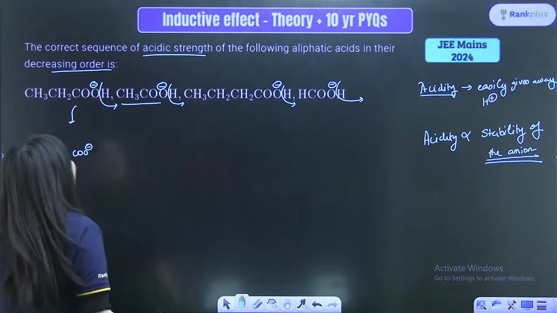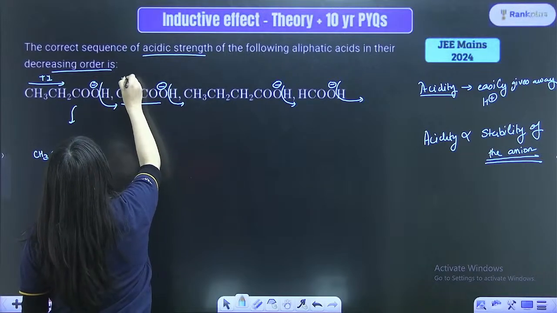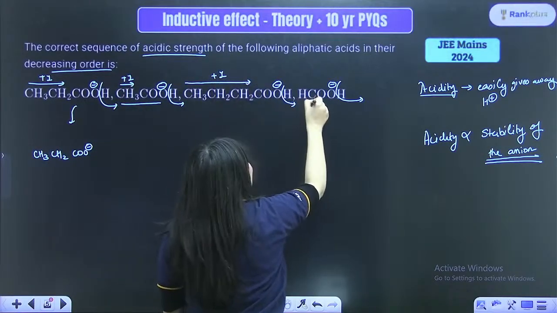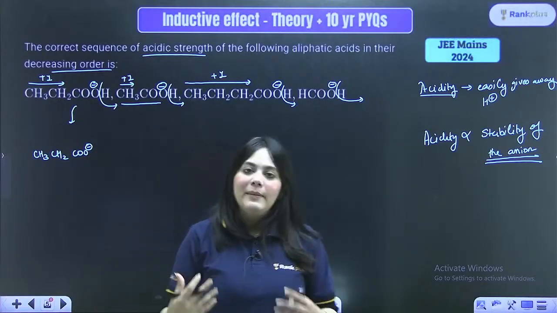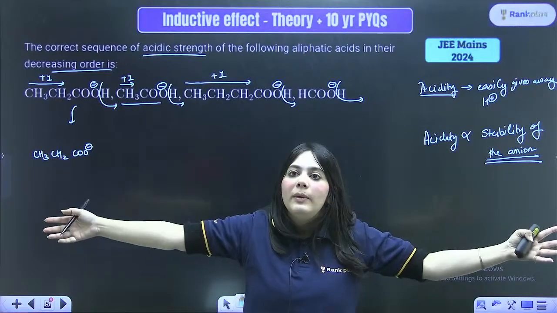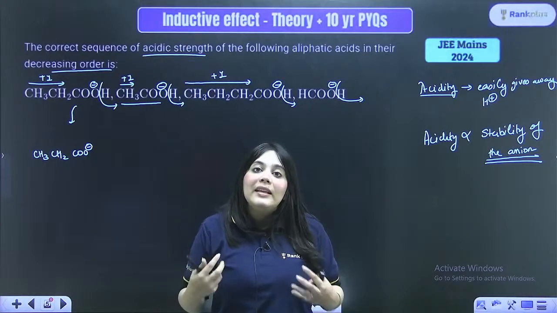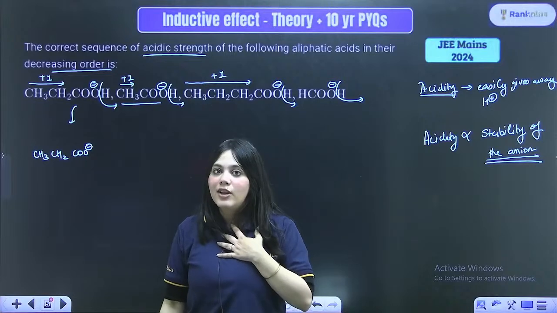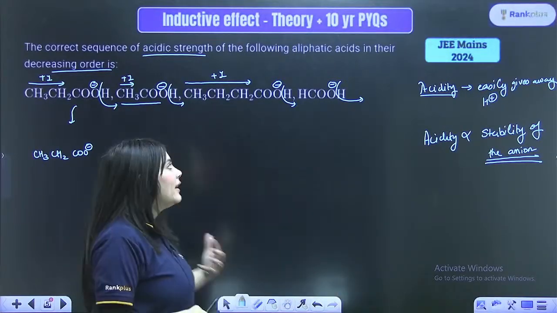So can you see, to all these anions plus I effect is shown by here. This is also showing plus I effect. This entire group is showing plus I effect. Here there is no plus I effect. See, if I am a negative charge, when will I be stable? If I am a negative charge, I will be stable when you are taking away electrons from me. If I am already negative, you are giving me more negative charge. That is actually rendering me to be less stable, right? If I have a negative charge on me, I will not be stable if you continue to give me more negative charge, right?